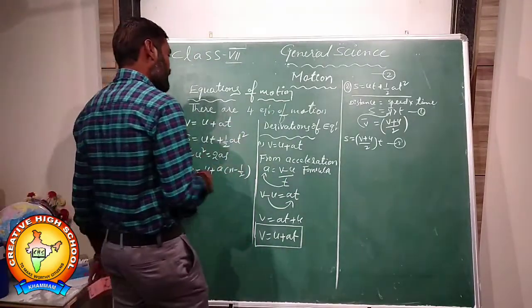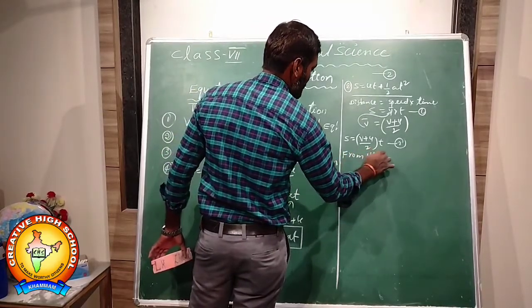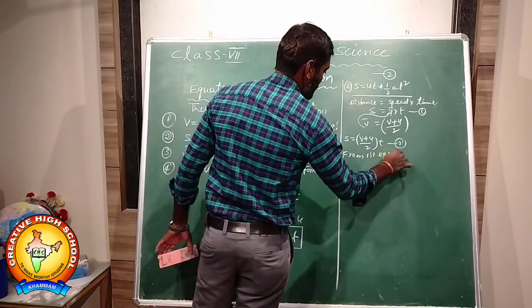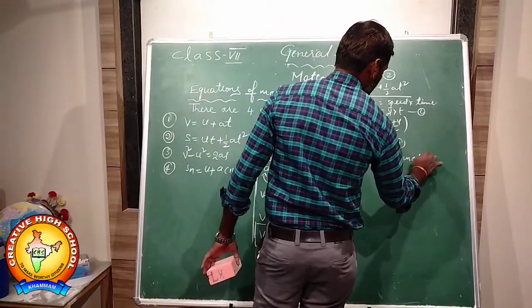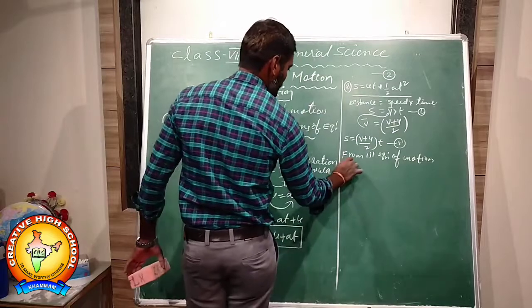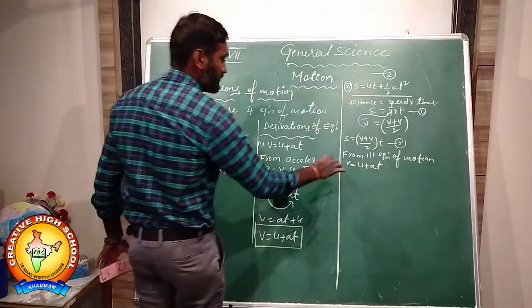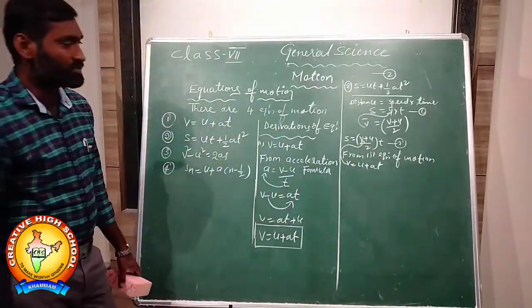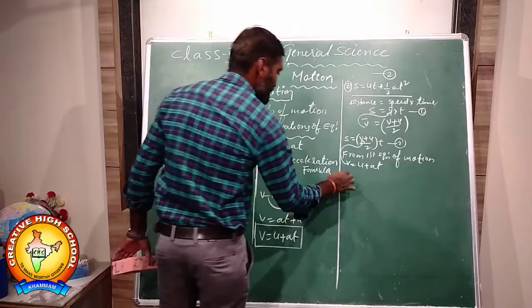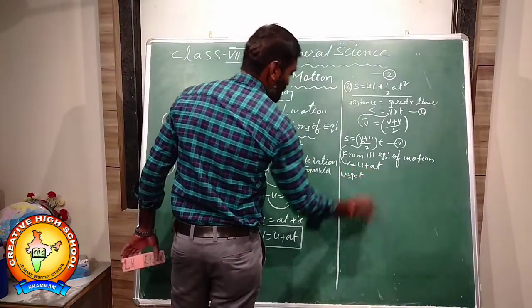What is v from the first equation of motion? From the first equation of motion, we got v is equal to u plus at. Substitute this v value in the above equation.